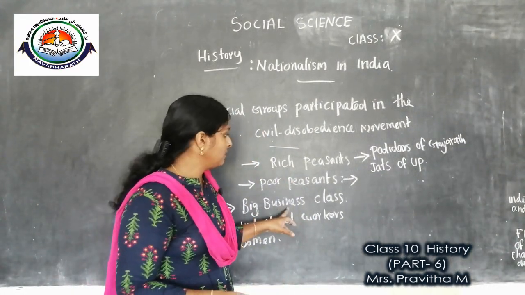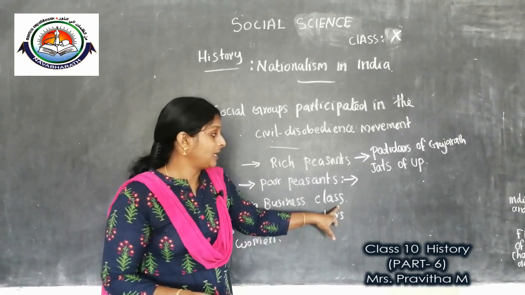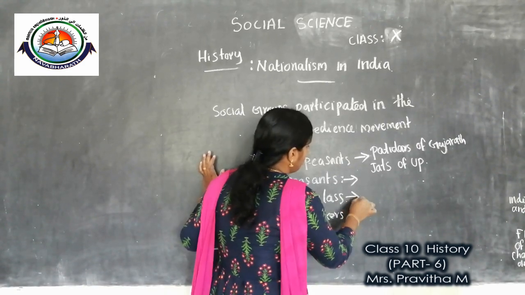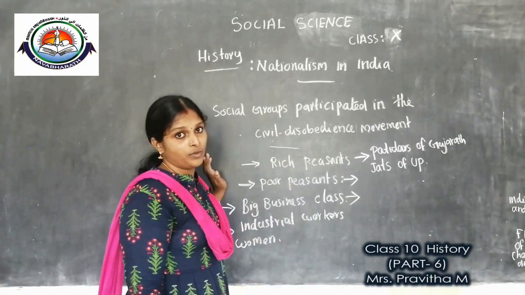Next we will look at how the big business group became part of the civil disobedience movement. Why did this group join?